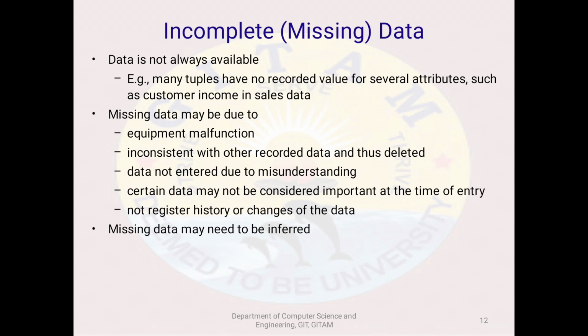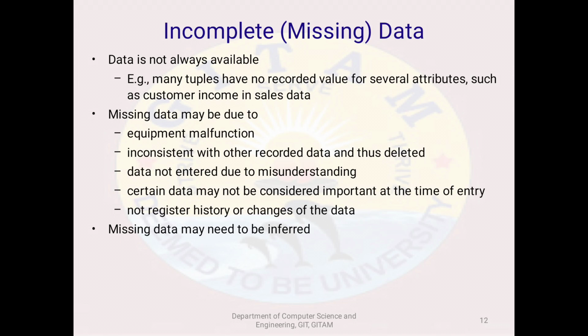Missing data may be due to equipment malfunction, programmers' typing mistakes, data inconsistent with other recorded data and thus deleted, or data not entered due to misunderstanding. All these cause missing data, which may need to be inferred.